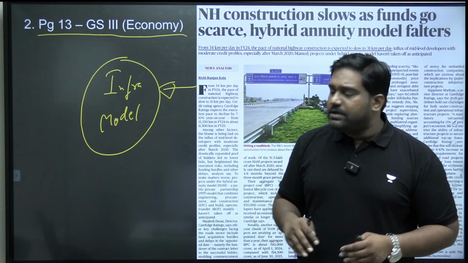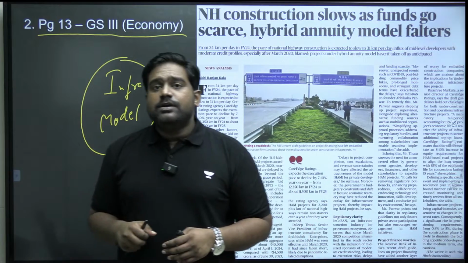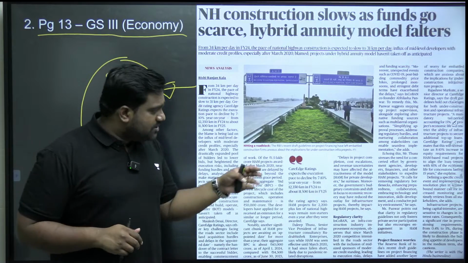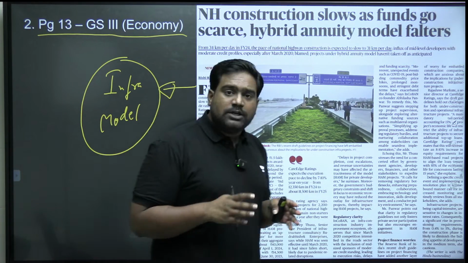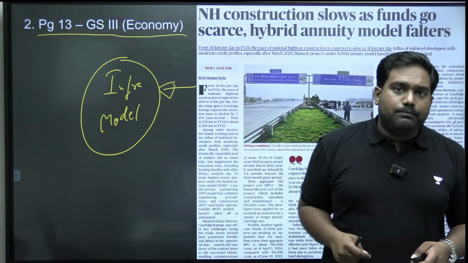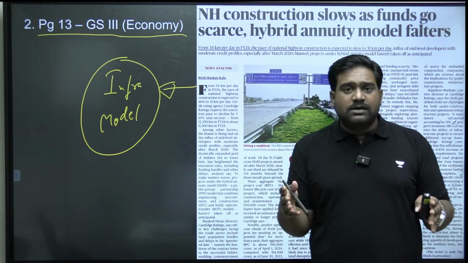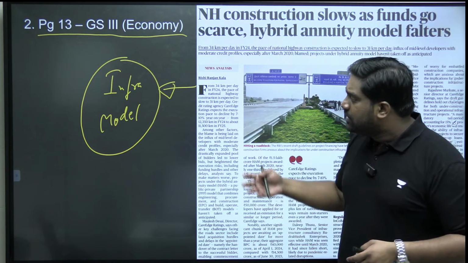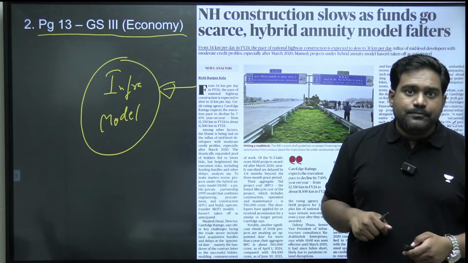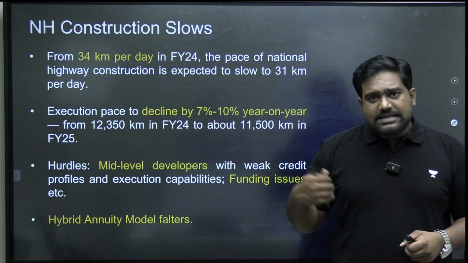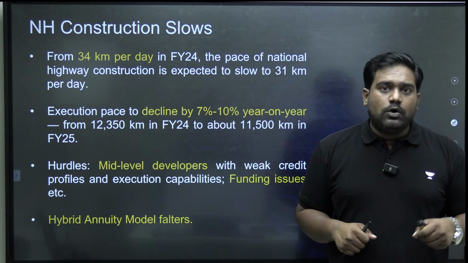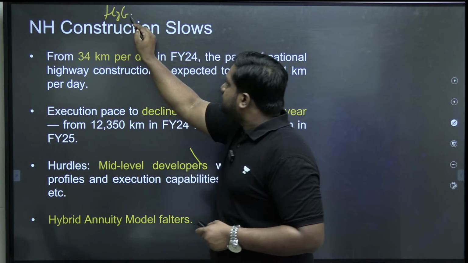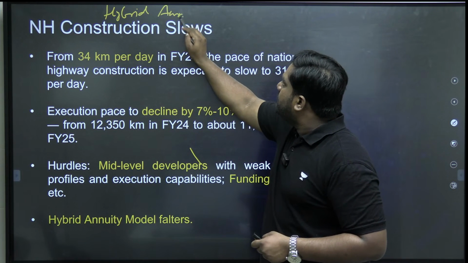As you all know, the Modi government has set very ambitious targets to accelerate road construction in the country, especially national highway construction. And the Ministry of Road Transport and Highways has been giving utmost priority for building new national highways and expanding the NH network so that the logistics can improve, the transportation can improve, which can directly contribute to economic growth. So the government of India recently adopted a unique model of road construction, a road development model, which is called the hybrid annuity model.